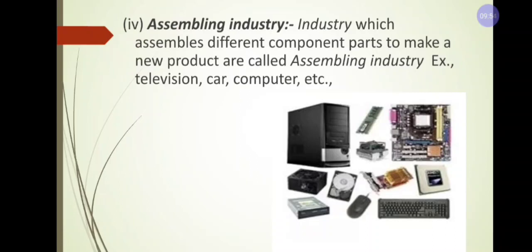Here I have given an example, the CPU, Central Processing Unit. Inside the CPU they have different component parts, understood? Like a computer, a bike, or the best example, automobile industries. This is called assembling industry.